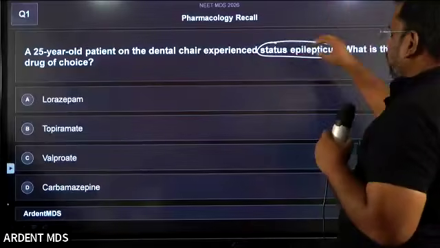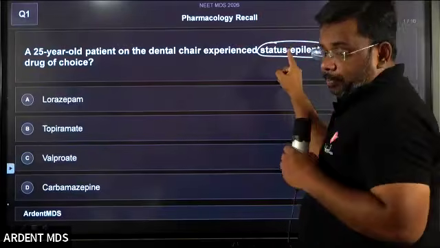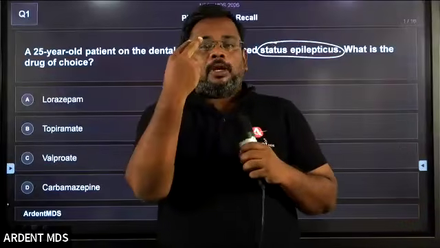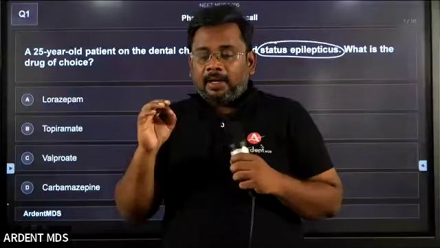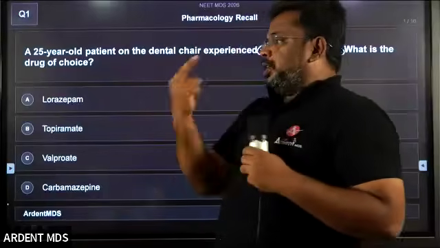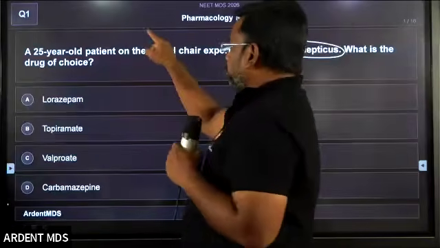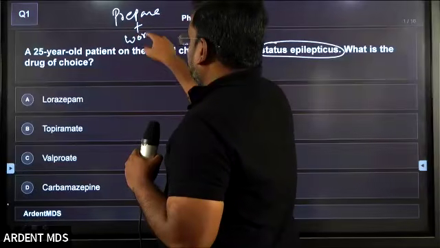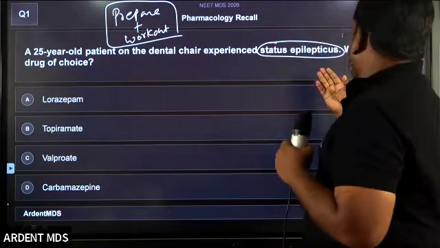Even though they gave a long paragraph, the only key point is status epilepticus. Always when they give a paragraph-based question, your eyes should go towards the key point. If you read the whole paragraph, you won't get time, so time management is very important. Keep practicing this type of question and checking the key points. For one year of preparation, you have to be prepared and you have to work out, meaning you have to write a lot of tests.